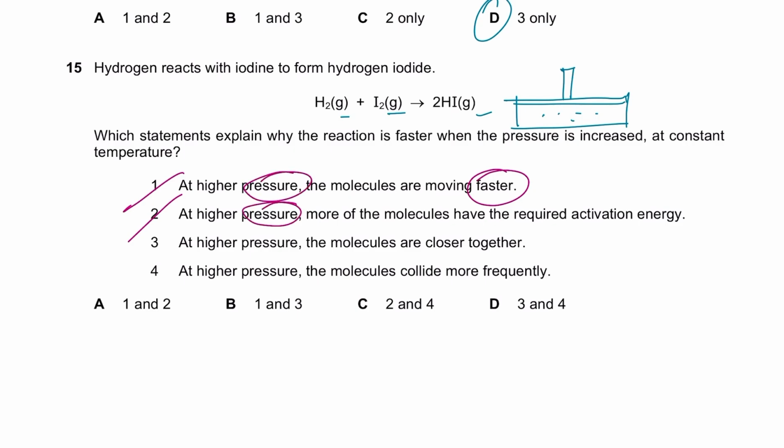So at higher pressure, the molecules come closer together, yes, and that results in a higher frequency of collisions, more frequent collisions, and the rate increases. And part 4 says at higher pressure the molecules collide more frequently, yes, because they come closer together. So 3 and 4 are the right option.